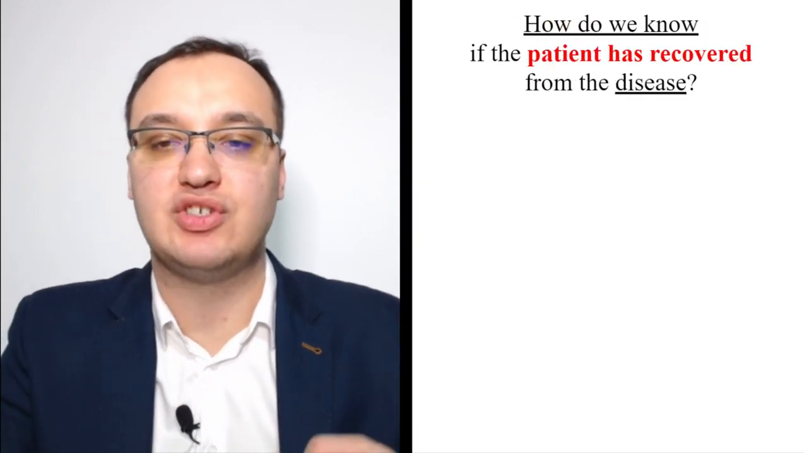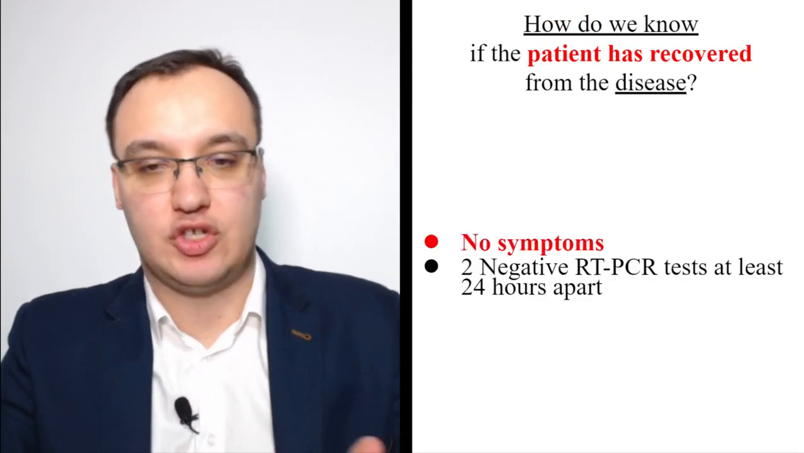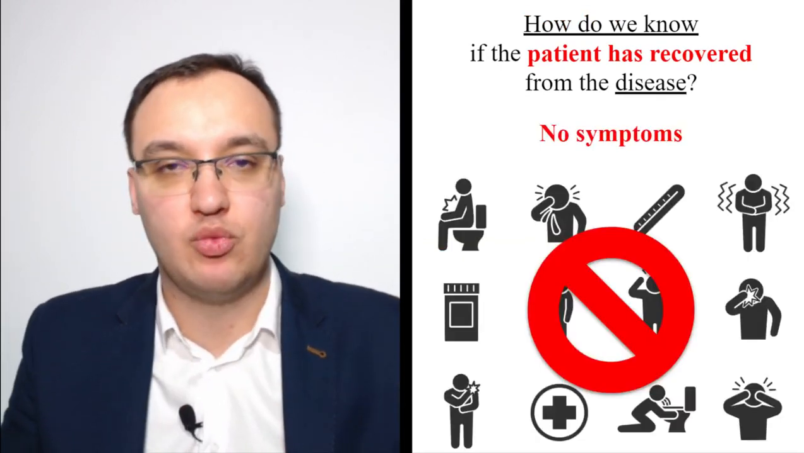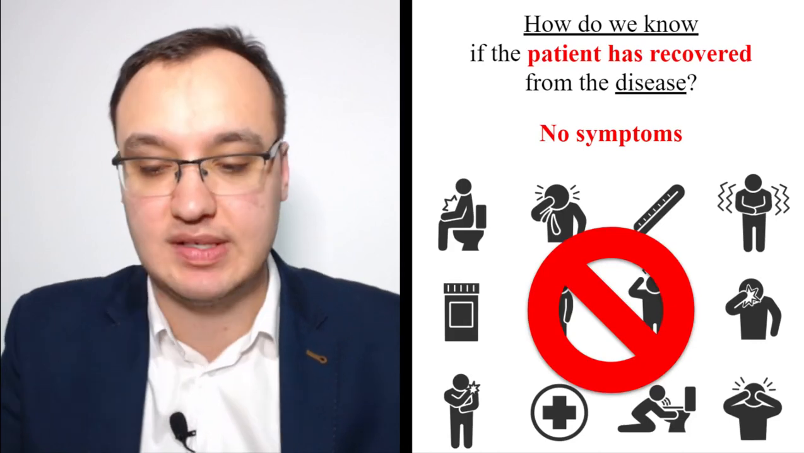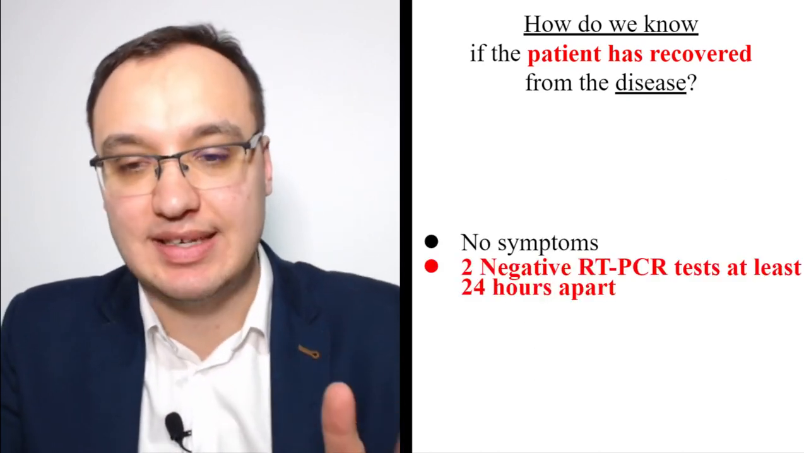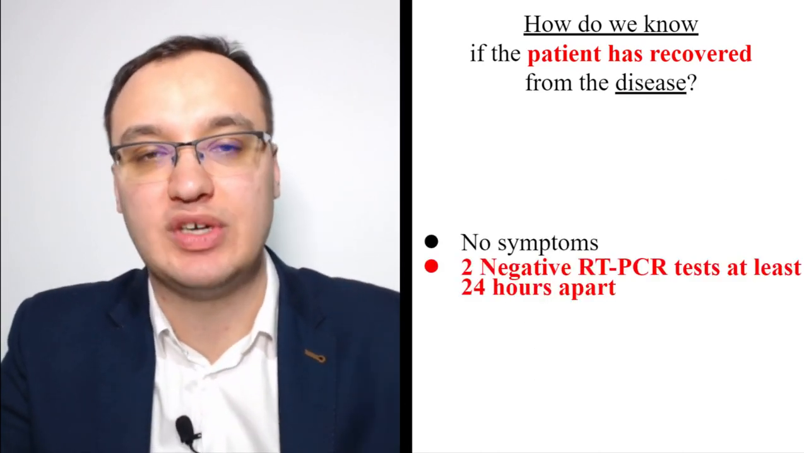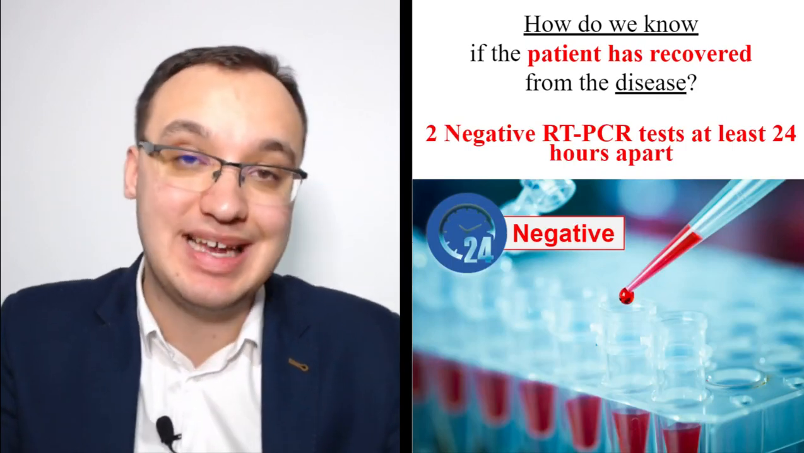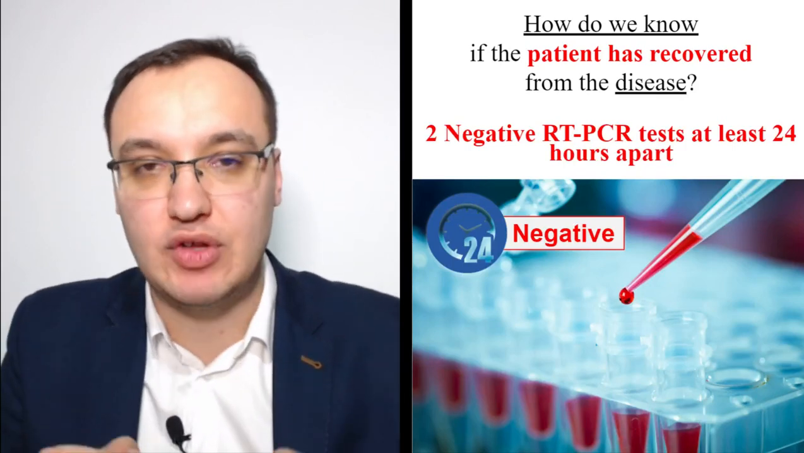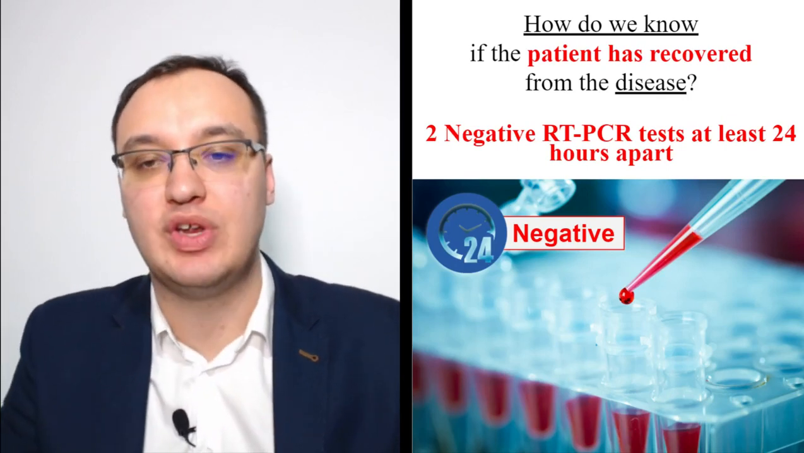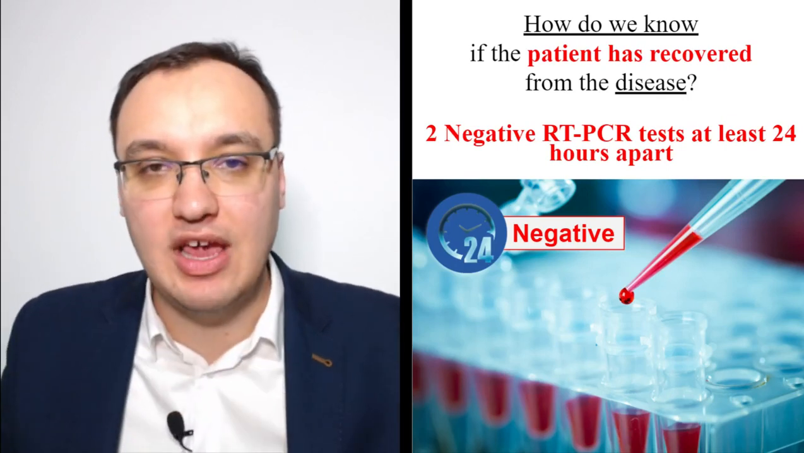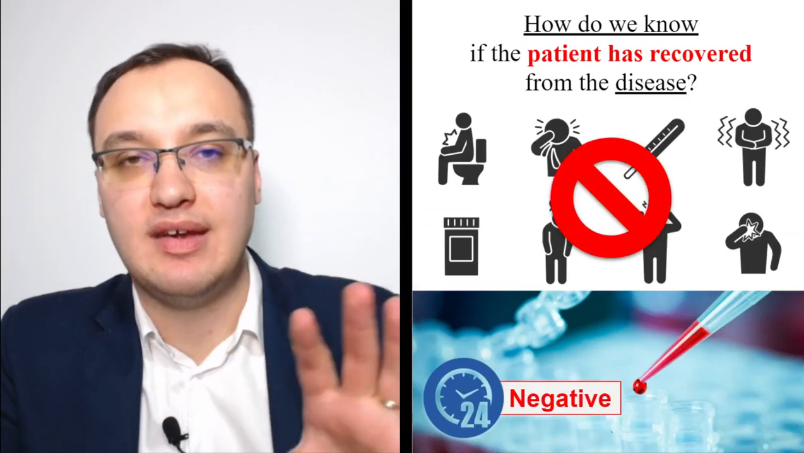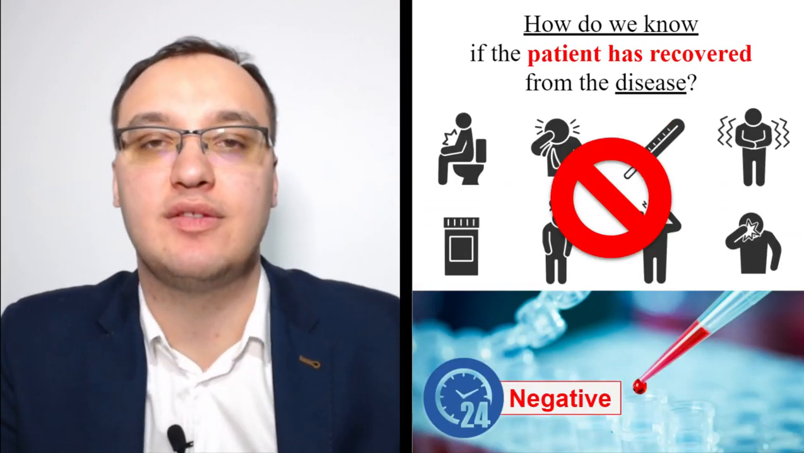How do we know if the patient has recovered from the disease? First of all, there are no symptoms anymore. We don't see anything after, let's say, 2 weeks. There are 2 negative PCR tests at least 24 hours apart. Please remember that, not one. It can be a false negative. So you have to have 2 negative PCRs, 1 day apart. Please remember that. Then you can say, okay, this patient is not sick anymore.